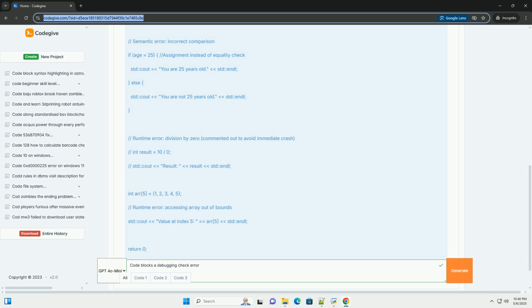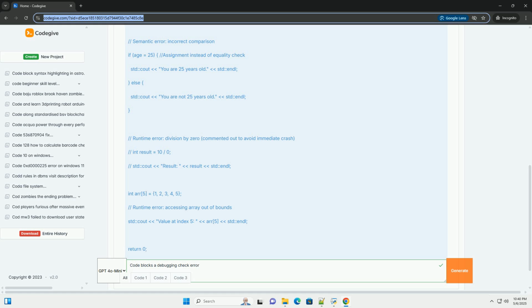2. Semantic errors. These errors occur when the code is syntactically correct but doesn't do what the programmer intended. The compiler won't detect these, but the program's output will be wrong. Examples: incorrect logical operators, and/or verses, off by one errors in loops, using the wrong variable name.